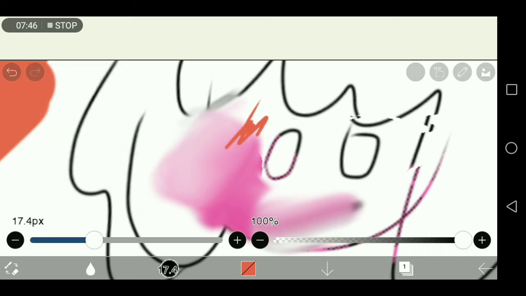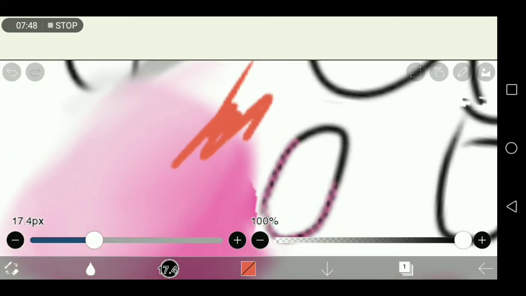Anyway, next is the blur. I also used to use this to blend. See, it's kind of blending. Not really, but it's kind of.